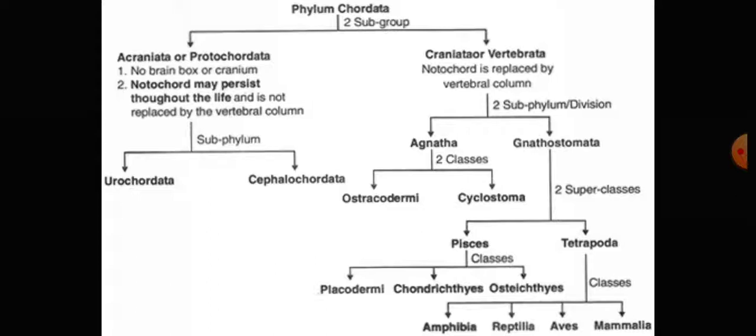Porifera. The meaning of Porifera is: pori means pores, fera means bearing. Means the external body of these animals has minute pores.